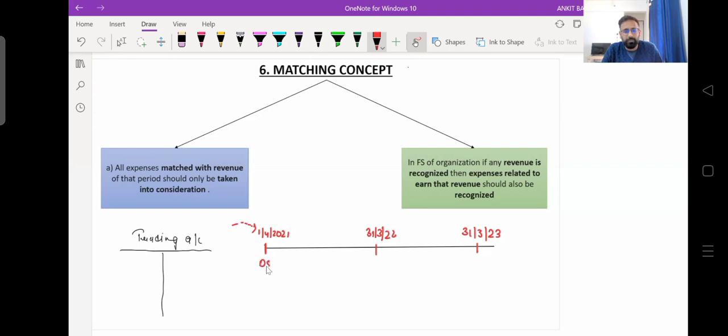So here, let's suppose you are running some business and you have opening stock whose value is 50,000. Now, during the year, you have purchased some more raw material, let's suppose raw material of rupees 5 lakh. If I ask you what is the total stock for the year 2021-22, what is the value of stock you were holding during the year,